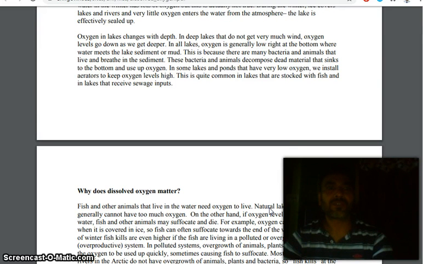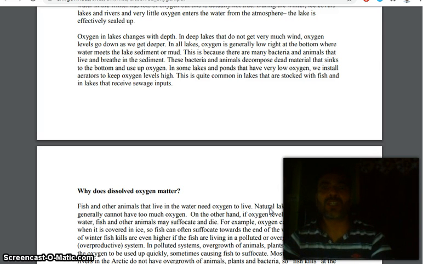Oxygen in lakes changes with depth. In deep lakes that do not get very much wind, oxygen levels go down as we get deeper. In all lakes, oxygen is generally low right at the bottom where water meets the lake sediment or mud.